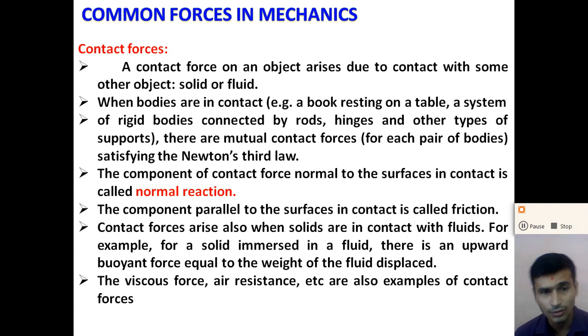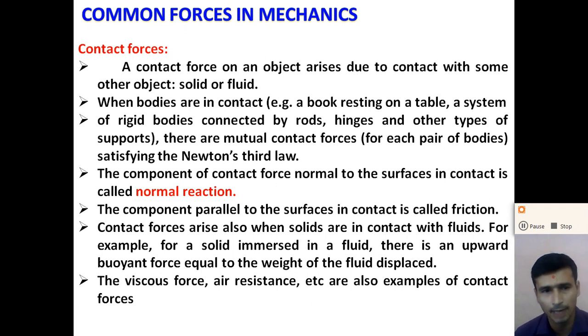These contact forces act when an object is placed on a horizontal surface, when rigid bodies are connected by a string, or when an object is connected with some rigid support.